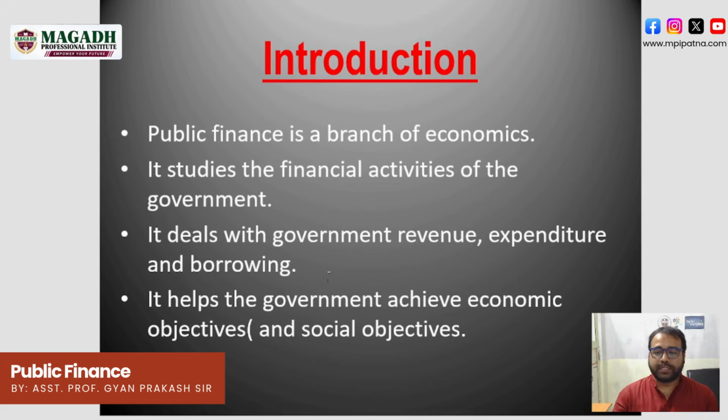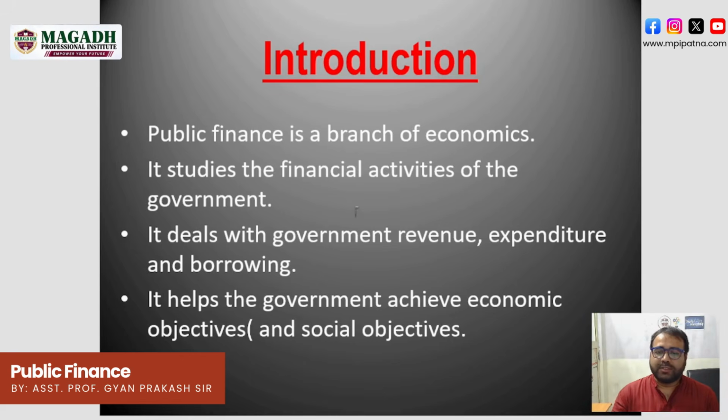As I said, revenue is where the government is earning from, and expenditure is whether it is going to the health department or defense. As we know, right now India's most expenditure is going on defense, and about 6% is going on the health part and education part. That is the expenditure of the government. Borrowing is from the World Bank, ADB, or other sources. So it helps the government achieve economic objectives and social objectives.